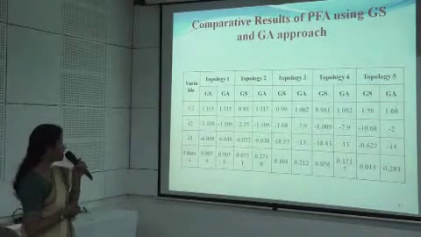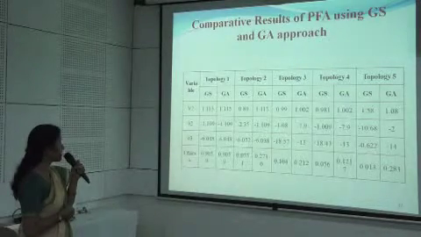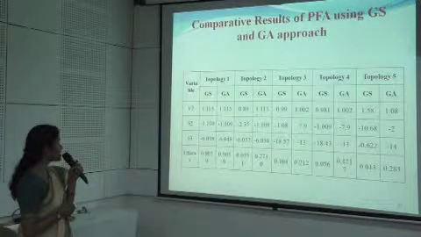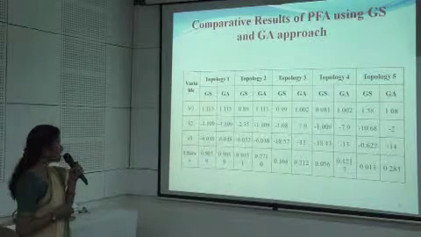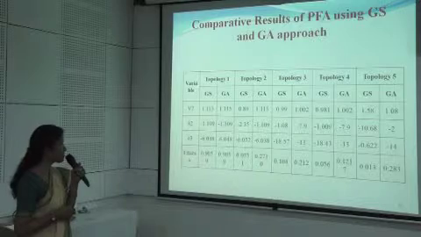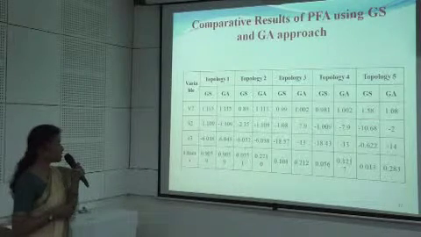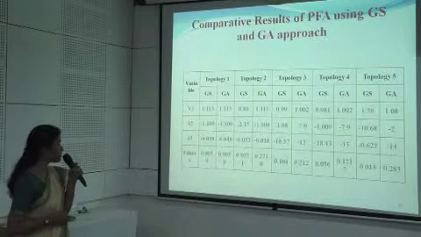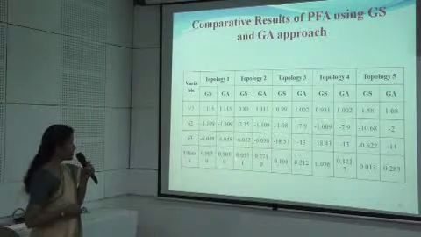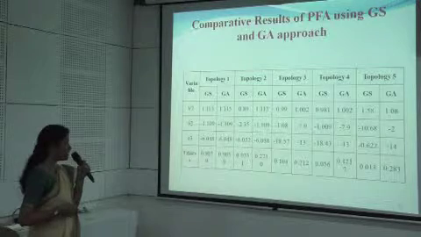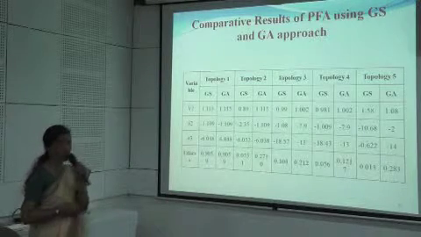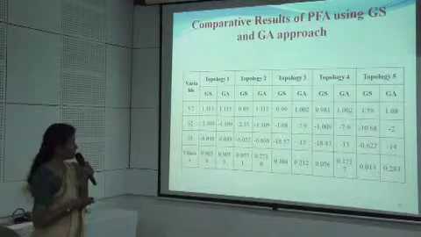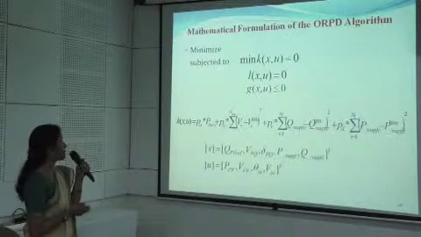It has been observed that, for example, if I consider the value of delta 2 using the GS method for topology 2, the value of delta 2 was minus 2.35, and using the GA, it was observed to be minus 1.109. For the same, the fitness function using the GS method is 0.0551. The same fitness has been improved to 0.271.